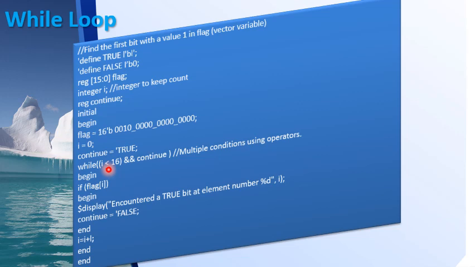I less than 16 is true, because here it would be 15, 14, this would be 13. So I equal to I plus 1, it will be 14. So 14 is less than 16, but continue is false. So this whole condition will be false, due to which it will come out of the while loop and exit, right? So this is another example for while loop where you are merging two conditions.